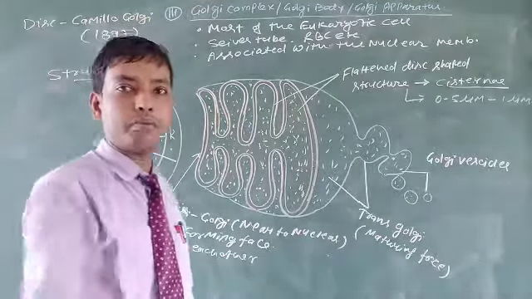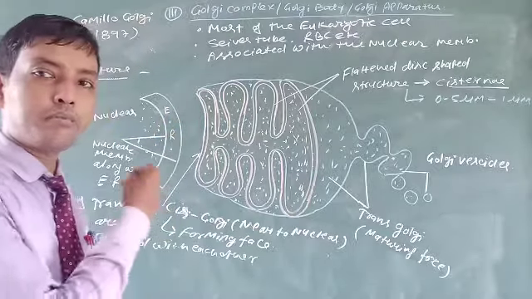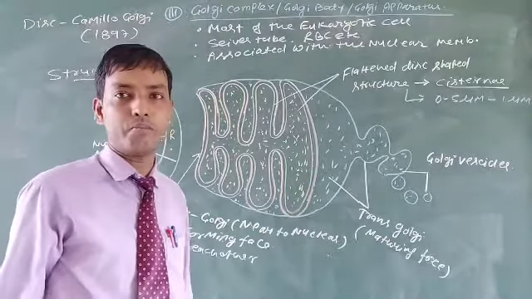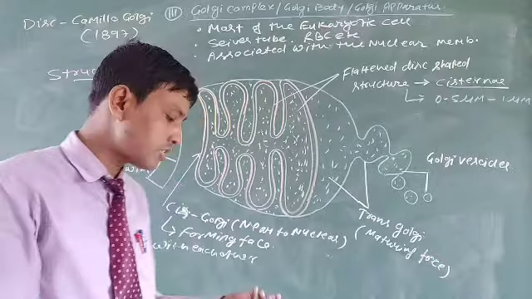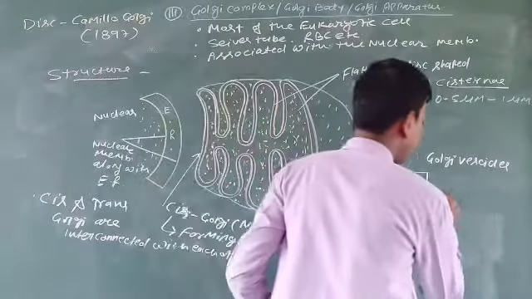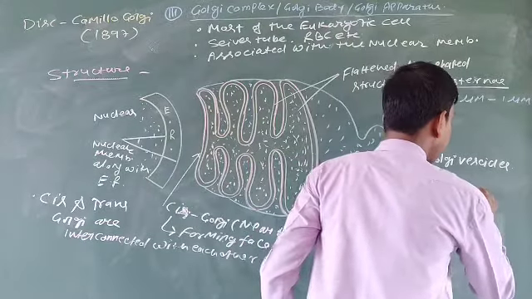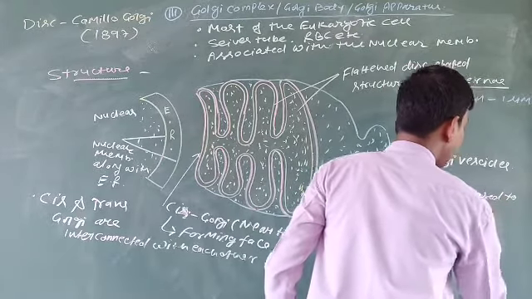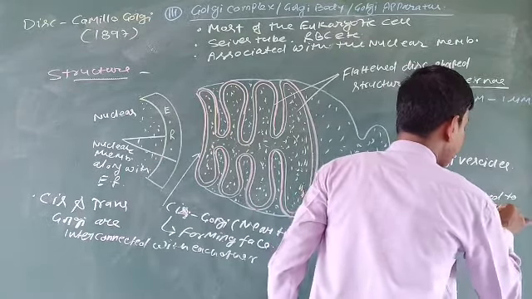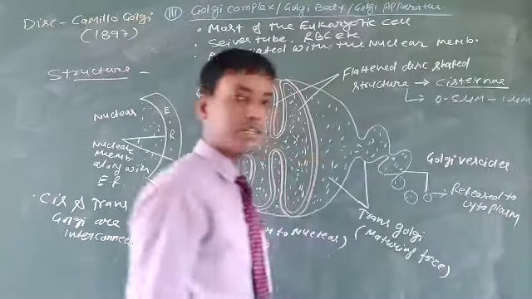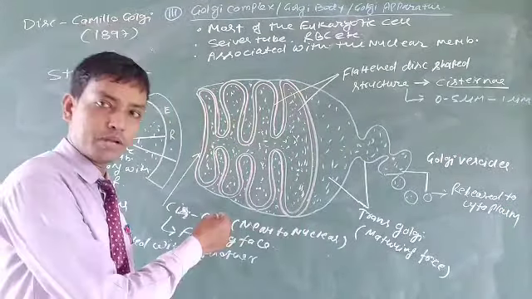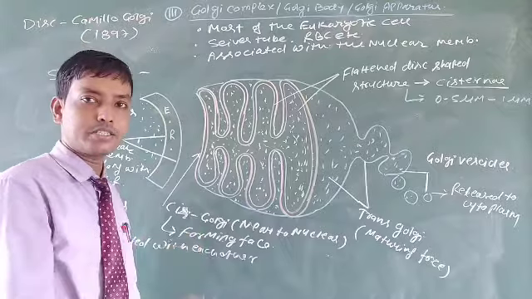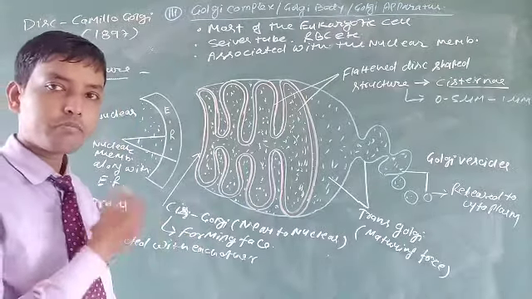So these are the complicated but very important structures of the Golgi complex, and this is called a vesicle. The vesicles are later released to the cytoplasm. That is a very important and essential part of our cell.